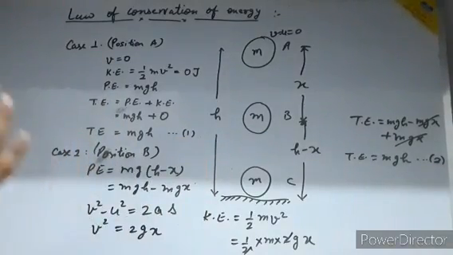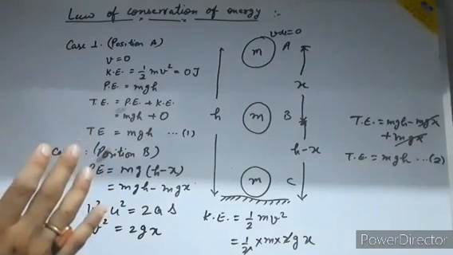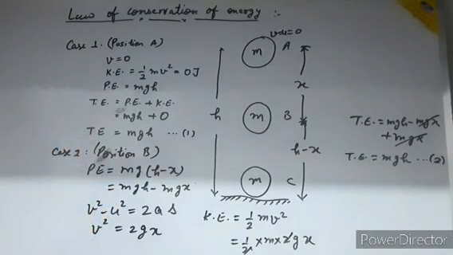The sum total of energy, in the law of conservation of energy, is a constant quantity. So that means the potential energy plus kinetic energy at any point always remains the same.